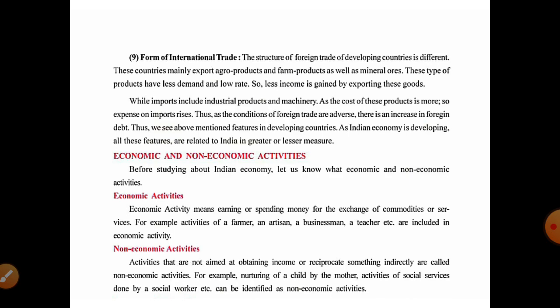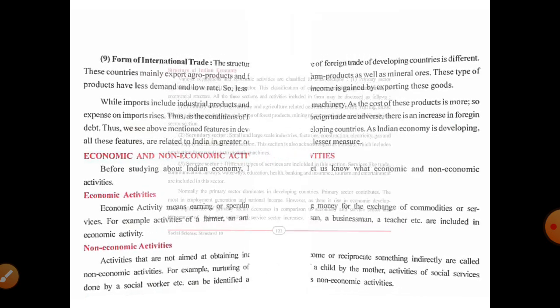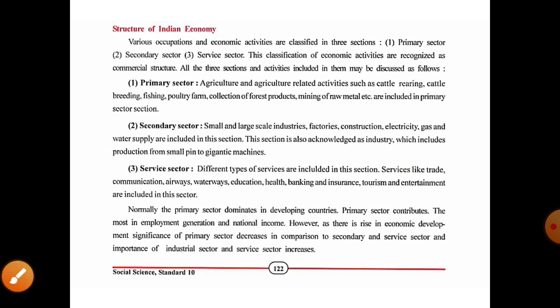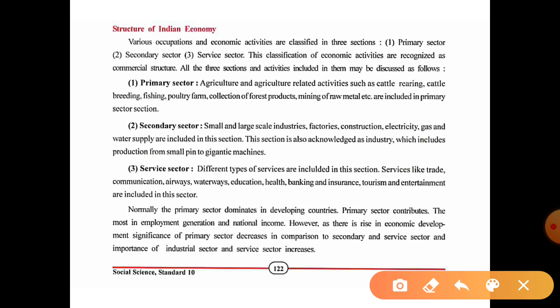Okay, now the next one is the structure of the Indian economy. We will see in this three main activities or sections. Various occupations and economic activities are classified in three sections. Which three sections? Primary, secondary and service sector. Remember this classification: primary sector, secondary sector and service sector.